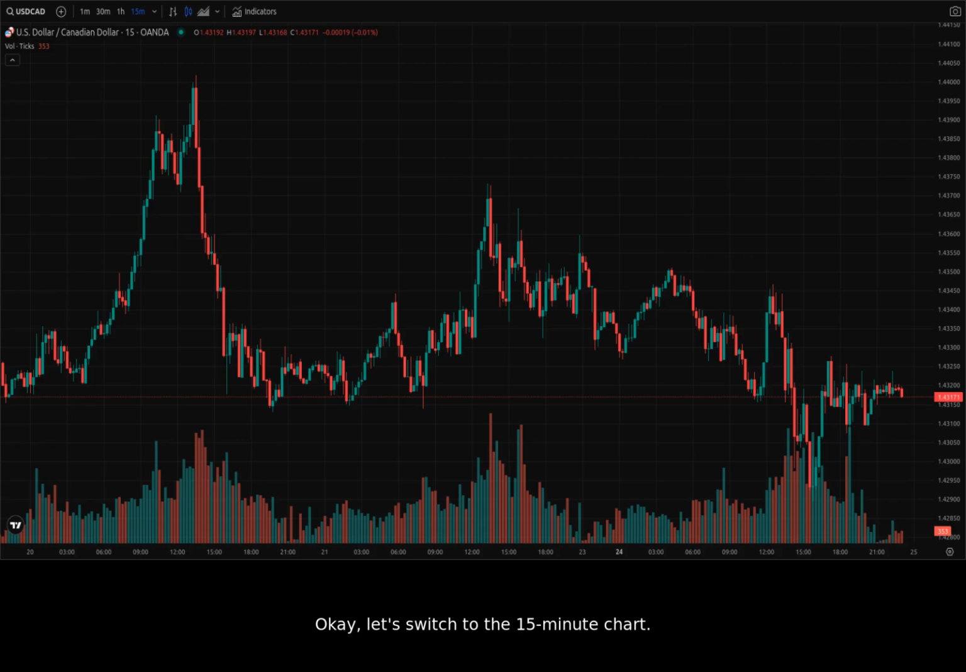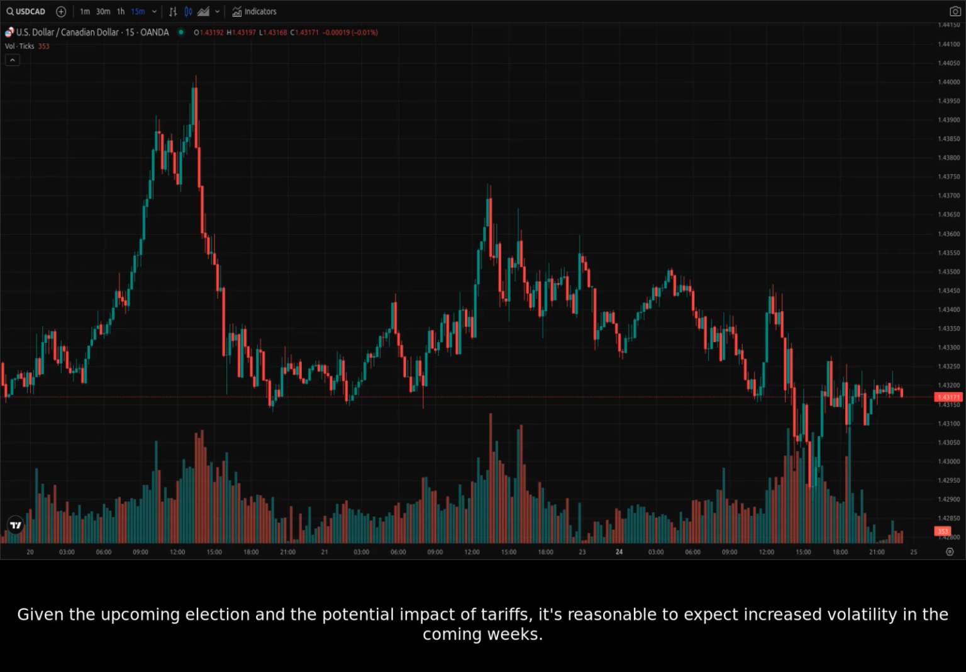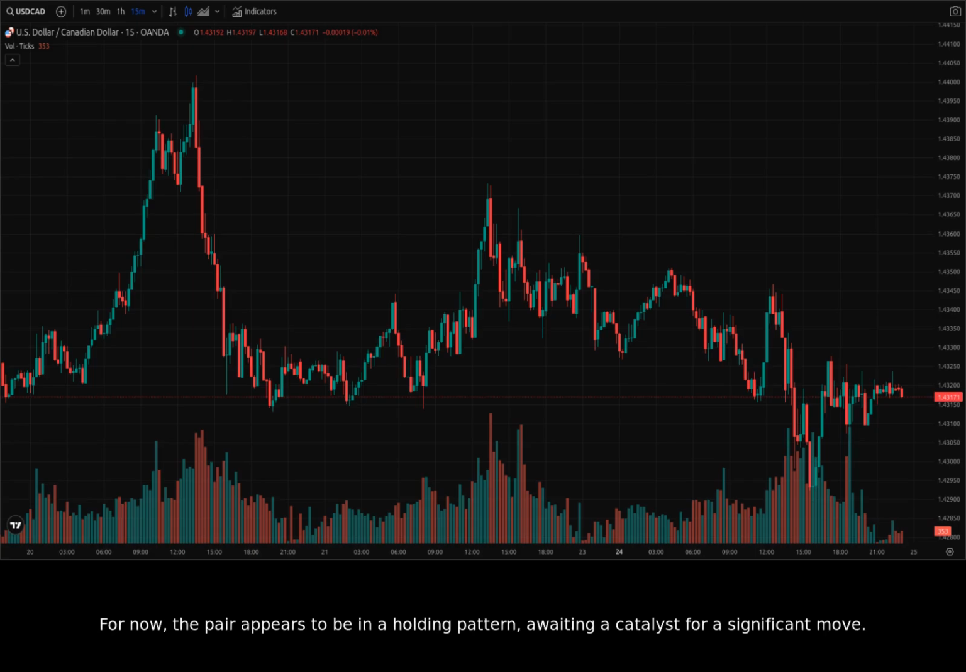Okay, let's switch to the 15-minute chart. On the 15-minute chart, we see the price action is mostly flat. Given the upcoming election and the potential impact of tariffs, it's reasonable to expect increased volatility in the coming weeks. For now, the pair appears to be in a holding pattern, awaiting a catalyst for a significant move.